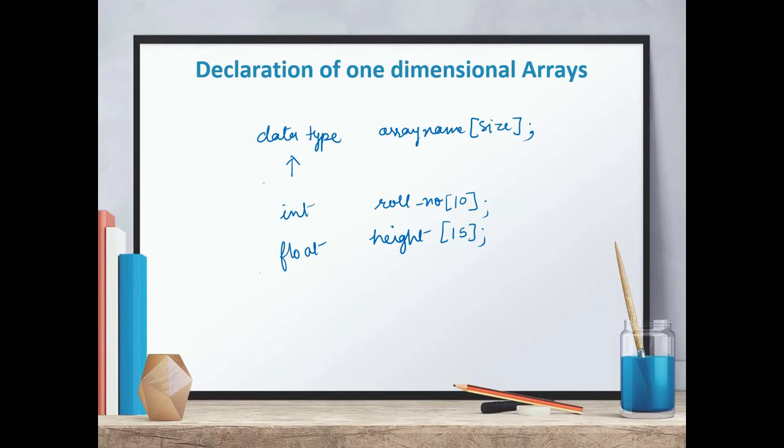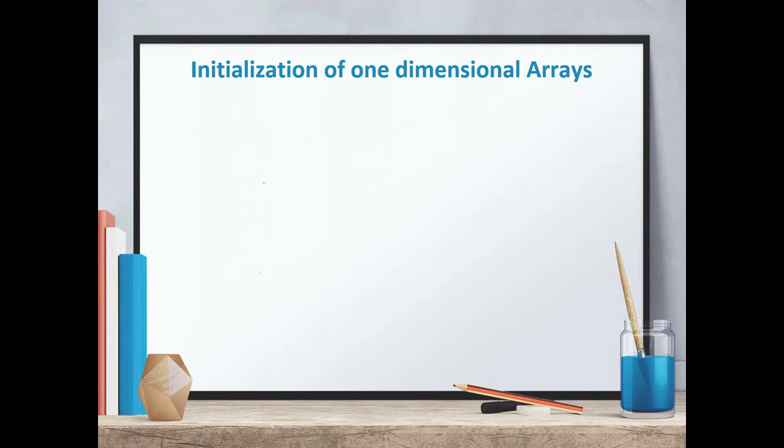Now we come to the initialization of a one-dimensional array. Initialization of an array means assigning values to the elements of the array during declaration. So how can we do this? We can simply declare the array, and here we can assign the values. And this is the initialization. You have to put all the values separated by commas inside curly braces.